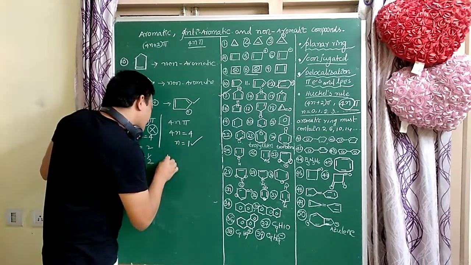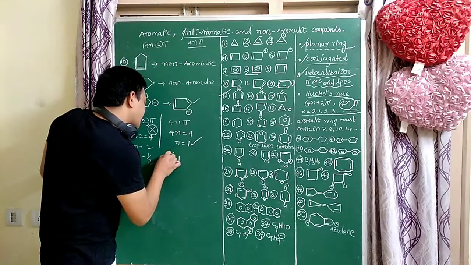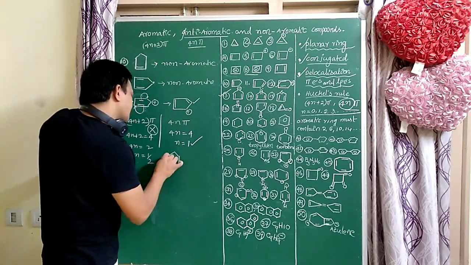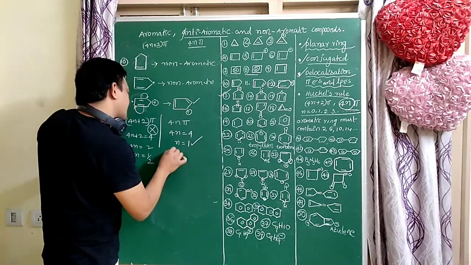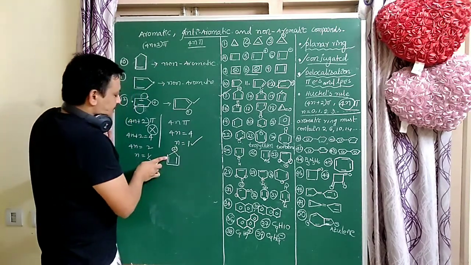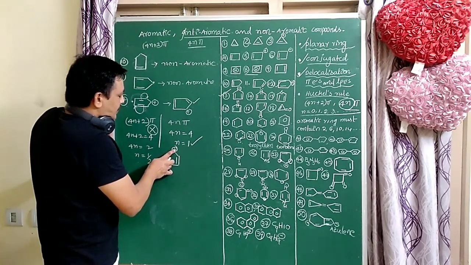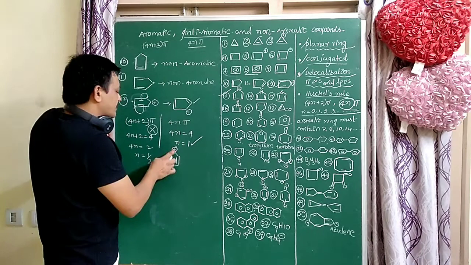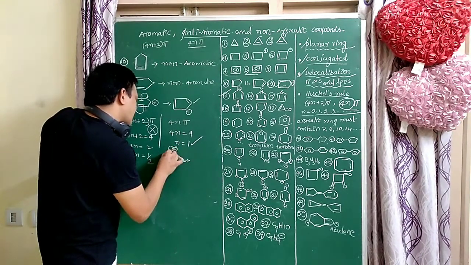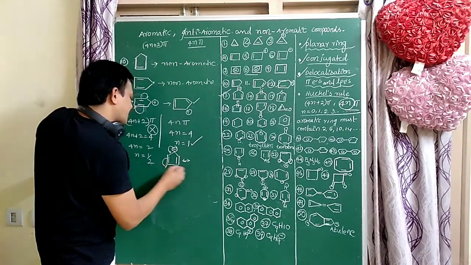Is it aromatic or not? First you have to check whether a ring is there or not. Ring is there, and pi electrons are there, and is conjugation there or not? Double bond, single bond, double bond, single bond, double bond and minus, single bond. Conjugation is there. Here the lone pair comes to here, and this pi electrons go to this carbon.